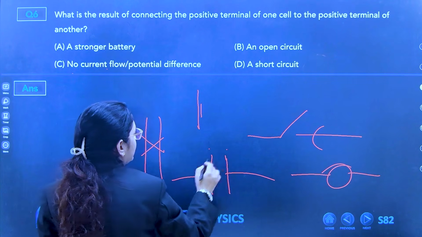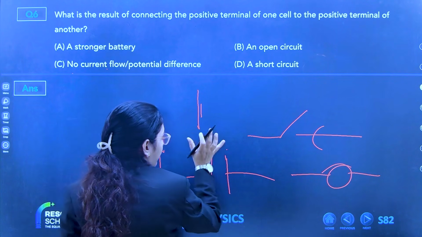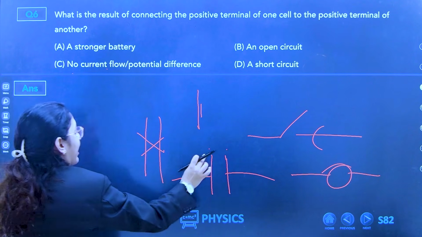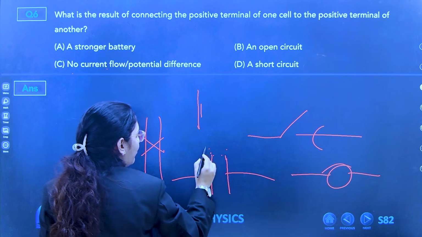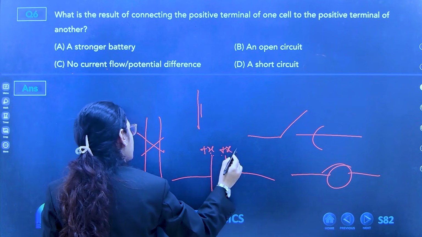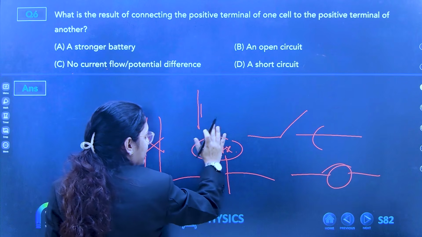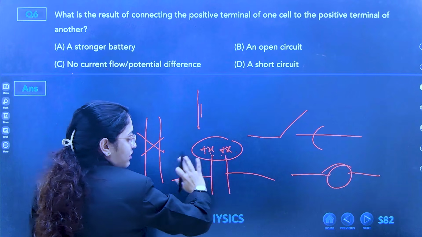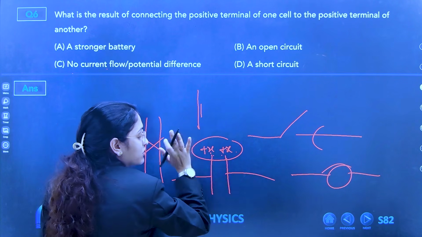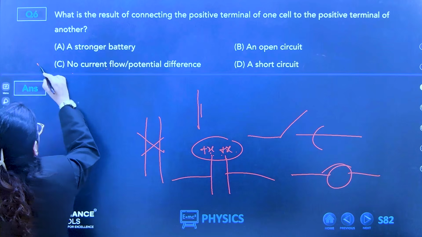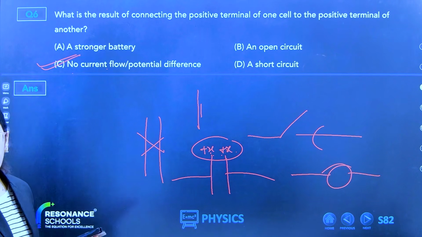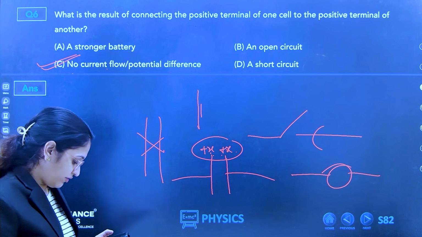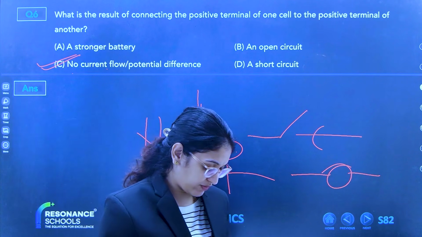Second, there is same potential. Same potential. Potential you don't know right now, but having the same value, positive to positive. So same electrons are here, same electrons are here. So electrons are not moving. There is no flow of electrons, so there is no current flow. So option C is the correct answer. See, because there is no current flowing, it is connecting positive to negative.